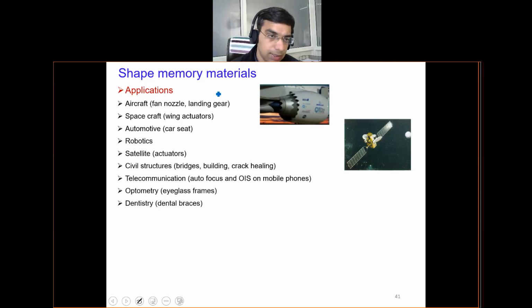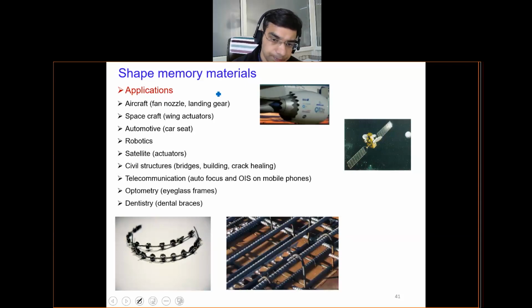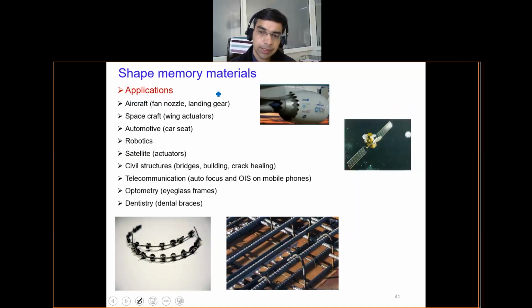A car seat, some civil structures, dental braces and so on. These are some applications of this type of material. This is basically a new class of materials. There are still very few products made out of them, but they are now being considered in some applications.